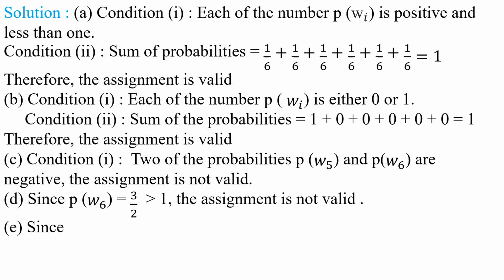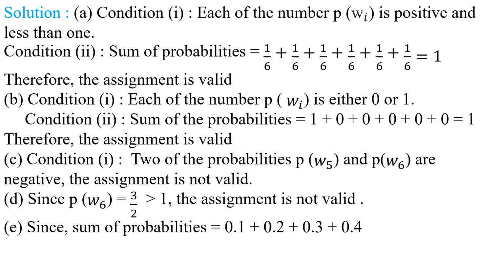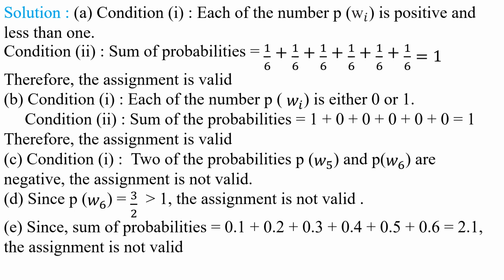Right. Now come to the fifth assignment E. Since the sum of the probabilities 0.1, 0.2, 0.3, 0.4, 0.5 and 0.6 is equal to 2.1, this assignment is also not valid. The first condition is satisfied, 0.1, 0.2, 0.3, 0.4, 0.5 and 0.6, all these numbers lie in the closed interval 0 to 1.